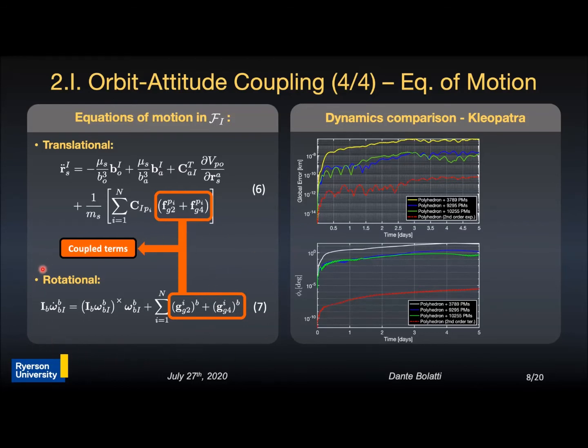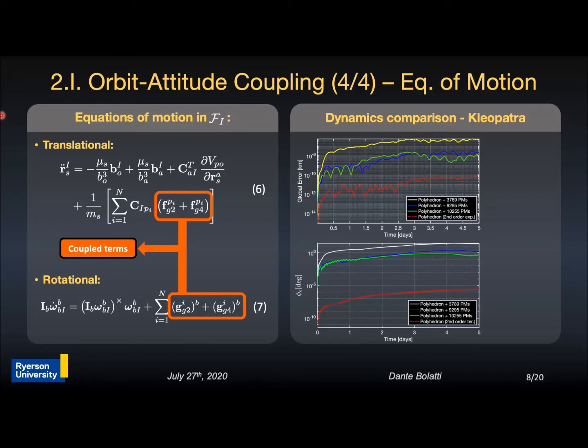With these equations of motion, a comparison between the proposed model and two models found in the literature is performed for validation. For this, trajectory and attitude are propagated using the proposed model, and the results are compared against an exact model. Another accurate model is included in comparison in red.